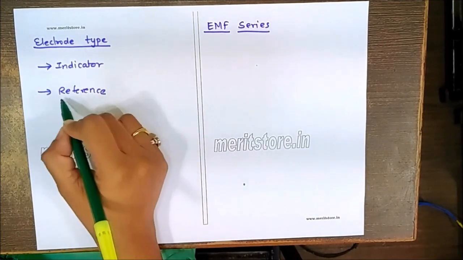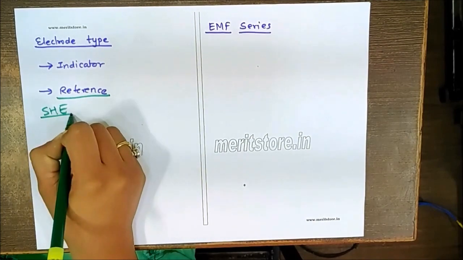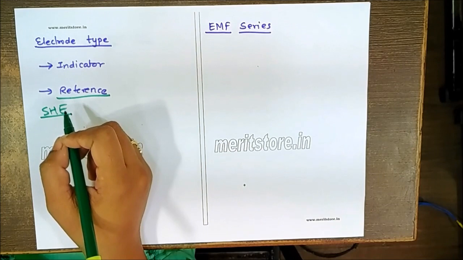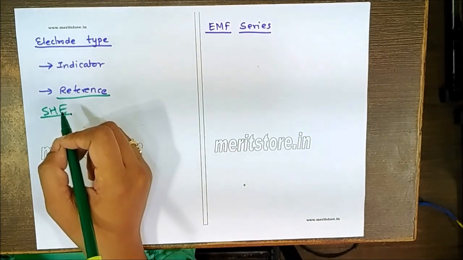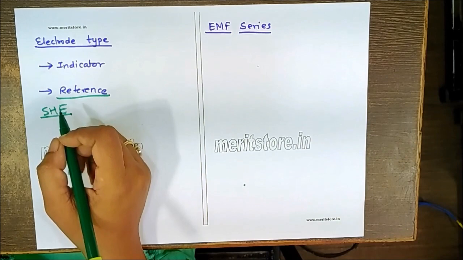Now in case of reference electrodes, we have to remember two examples. First is SHE, the standard hydrogen electrode. It's a primary reference electrode. Primary means this particular electrode is very difficult to set up, and you have to determine its potential by setting up certain equipment.